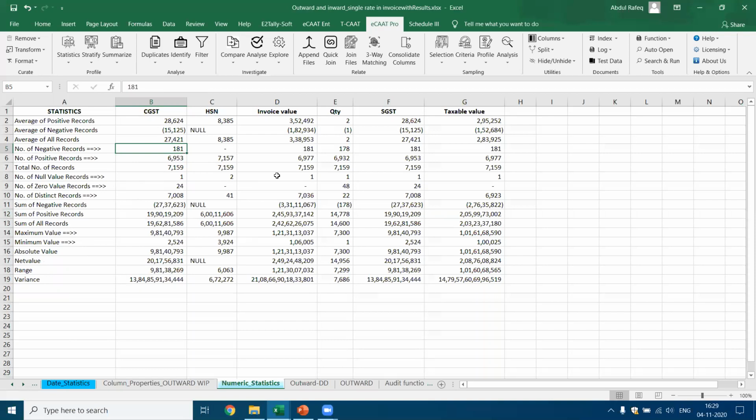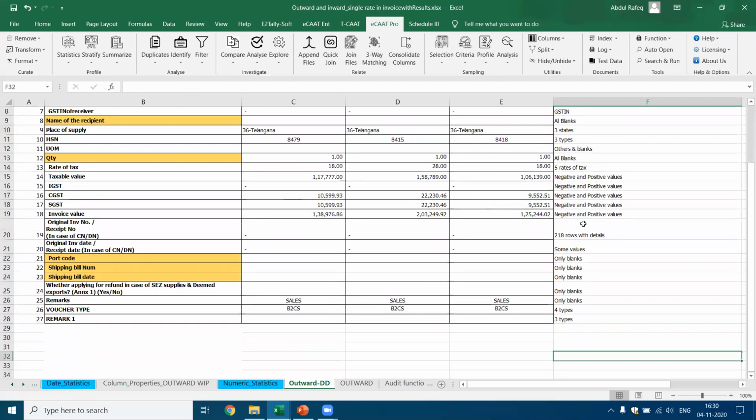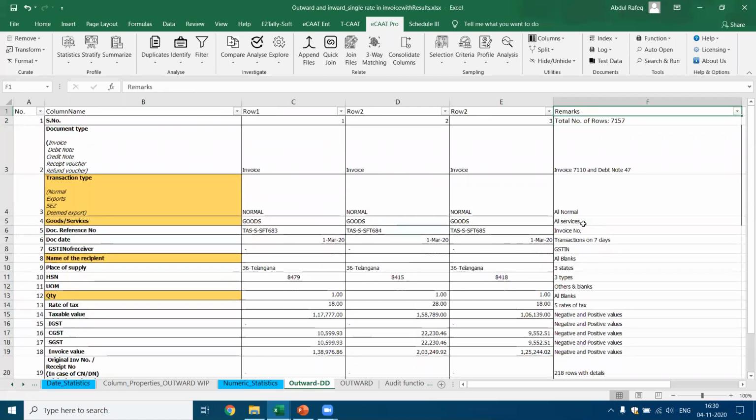Can you imagine the time it would have taken us to get this result from this particular file? It would have taken 5 to 10 minutes to generate all these results. In fact, for classify, we just run one function and ask it to save, and all the 30, 40 types of classification were done in one go. But before this, we had to do analysis on the records to find out the type of records and the total number. This is a quick analysis we did, which is called data profiling, to understand the type of data and decide what inference we can draw.